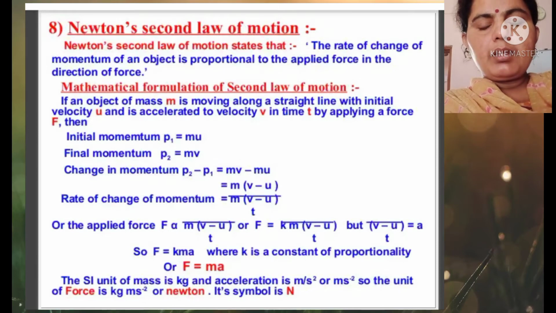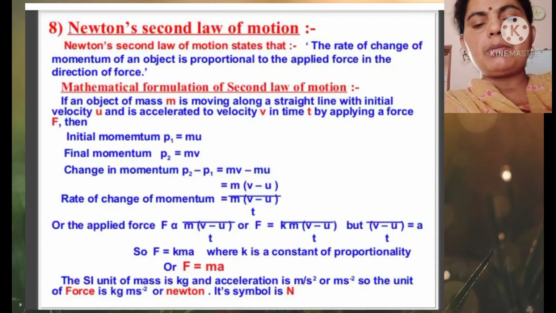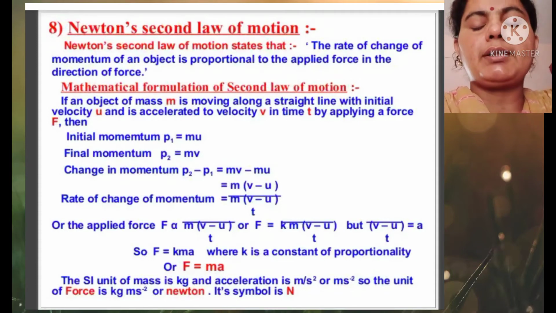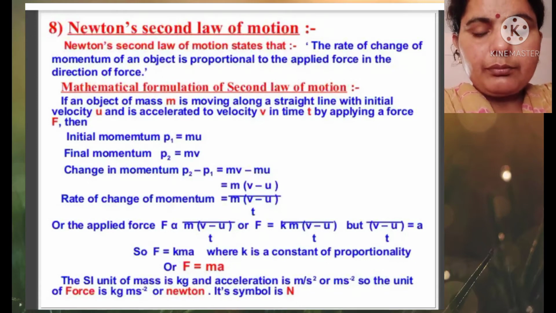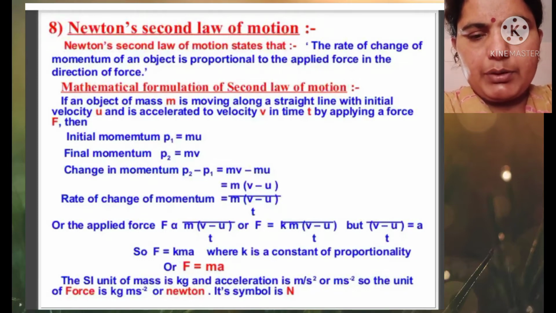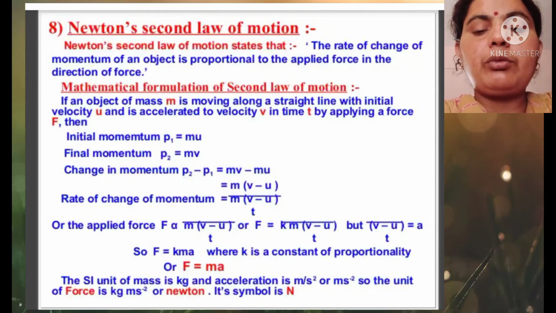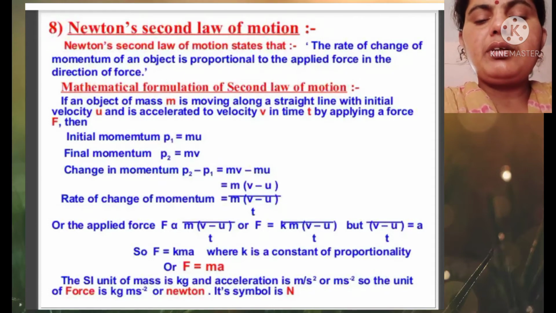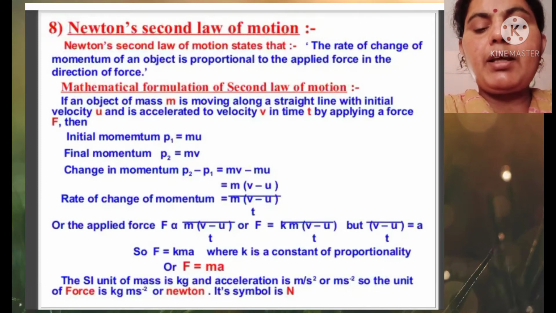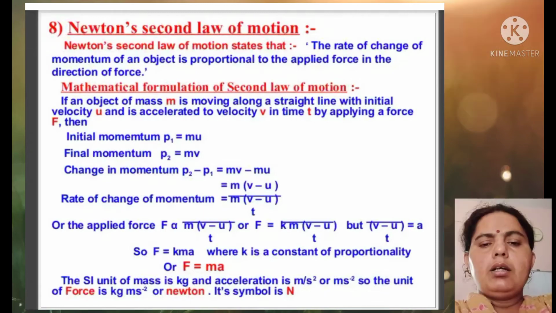When an object is in motion, its displacement will depend on its momentum. Its initial momentum will depend on the initial velocity of the object, and the final momentum will depend on the final velocity of the object. So the change in momentum per unit of time, or the applied force, will be directly proportional to the acceleration, because acceleration is the change of velocity with respect to time. As we know very well, force has a unit of kilogram meter per second squared, or Newton. It is the symbol of force.